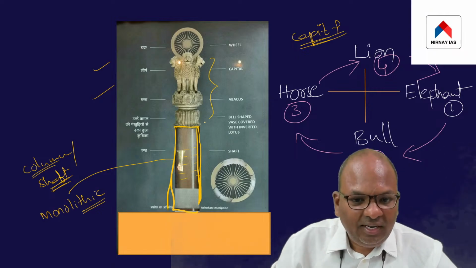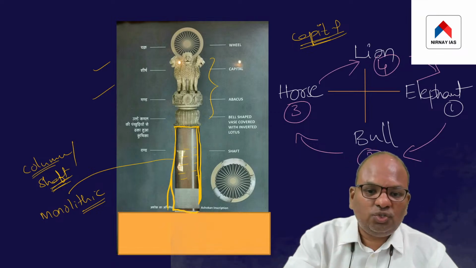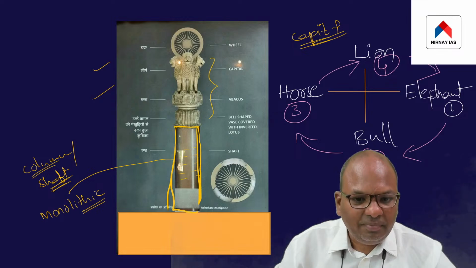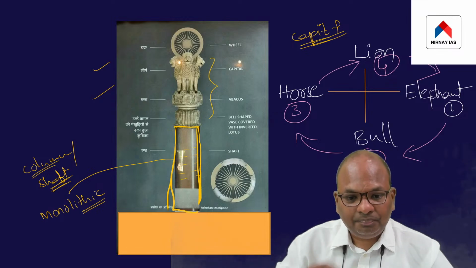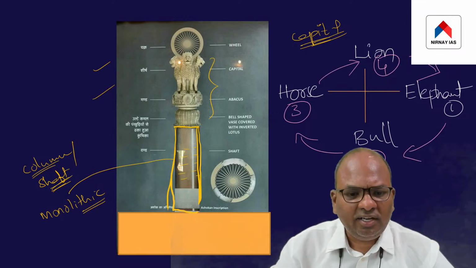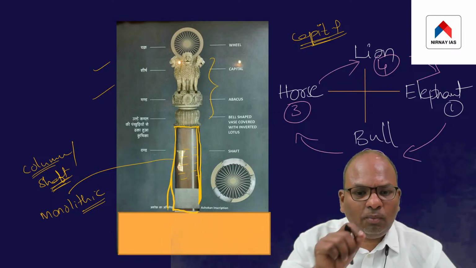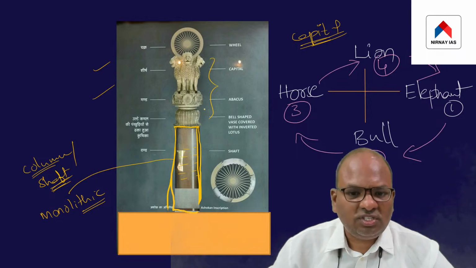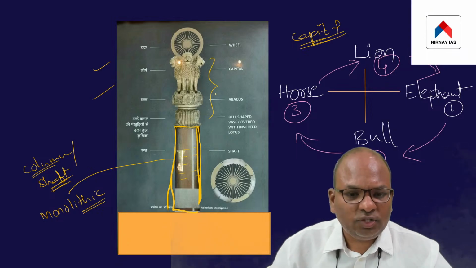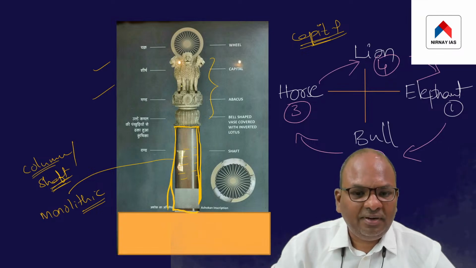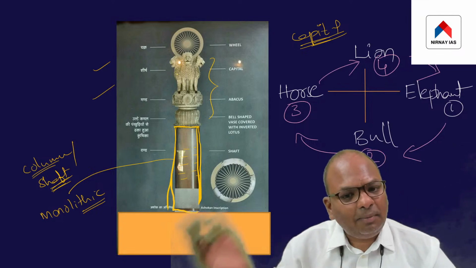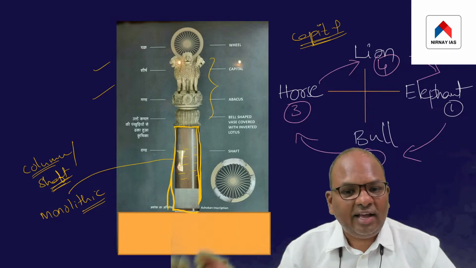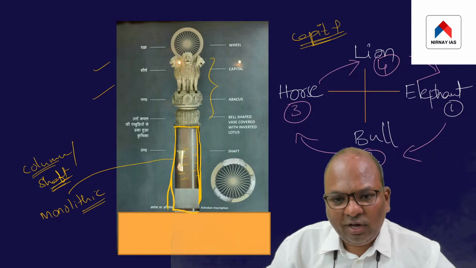So it is the capital that changes from one Ashokan pillar to the other. Basically the shaft of the pillar remains the same for all the Ashokan pillars. But what changes from one Ashokan pillar to the other is the capital. One pillar might have a capital of one animal, and some other pillar might have a capital of another animal. So that's the point which I'm trying to convey. I hope I am clear.